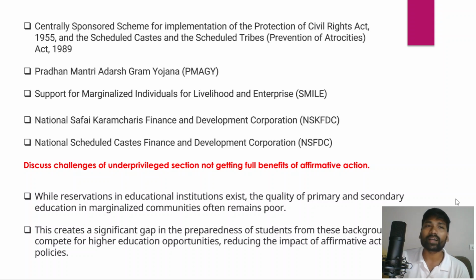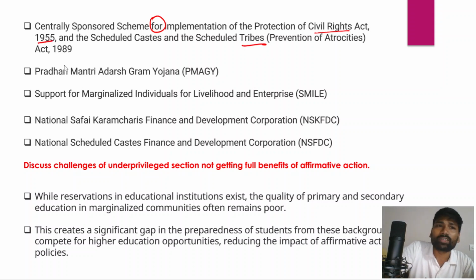And in fact the government has also launched a number of legislative measures and initiatives for the benefit of the marginalized sections of Indian society. For example, the most important one is the centrally sponsored scheme for implementation of the Protection of Civil Rights Act 1955, and the Scheduled Castes and Scheduled Tribes Prevention of Atrocities Act of 1989.